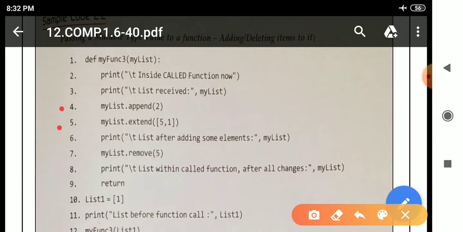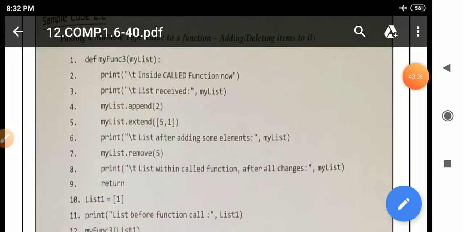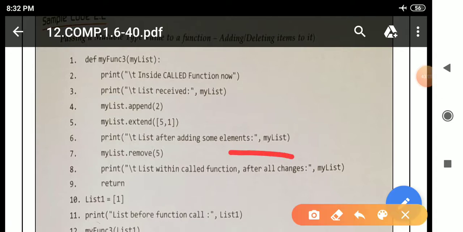After line number 4 and 5 there is a print statement. The print statement is there to check whether the element is added or not, whether the item is added to the list or not. After this print it is clear that the item is added to the list, which means the addition is completed. Now we will perform deletion.